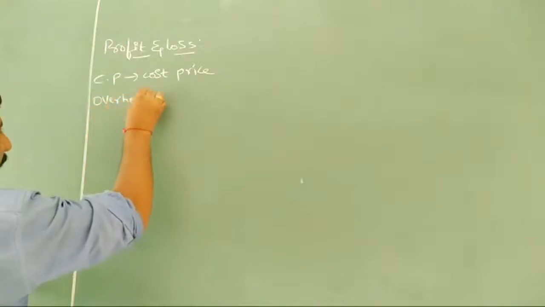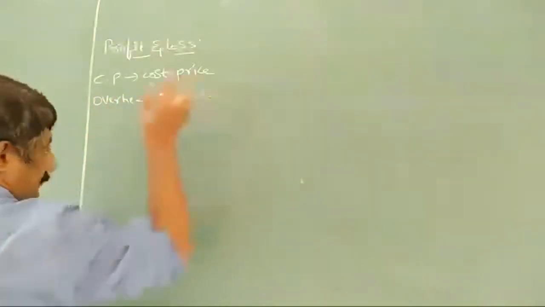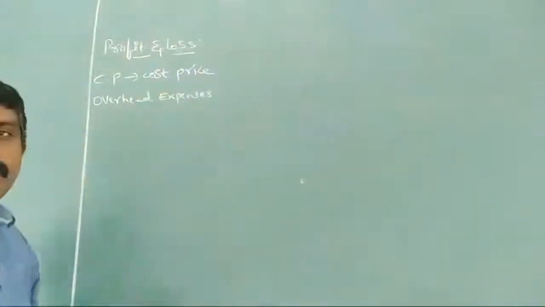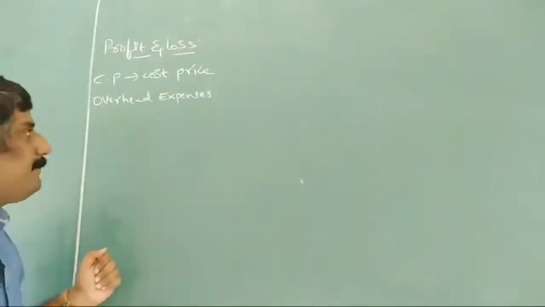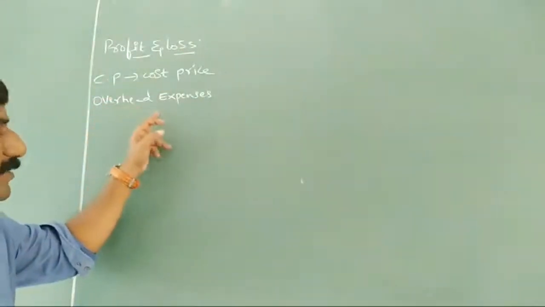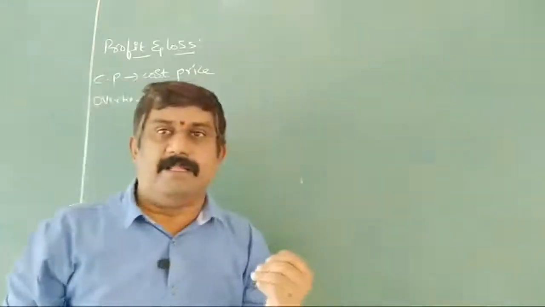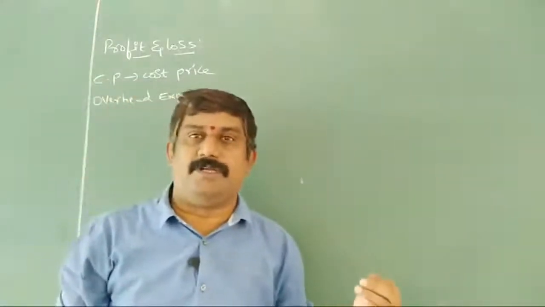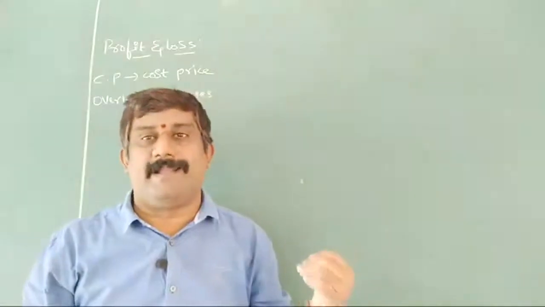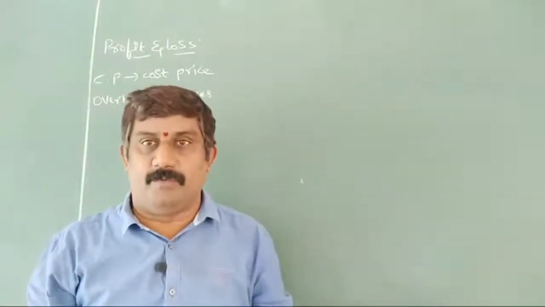Overhead expenses. What are these overhead expenses here? Cost price and overhead expenses. If he is bringing the article or object, he used to bring it by transportation, so for transportation he has to spend some more.